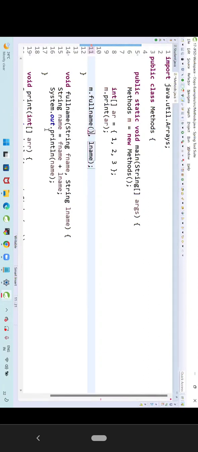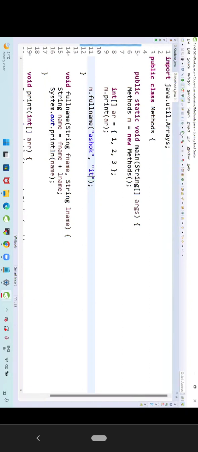Can I directly call it like this? No. Is it valid or invalid? Invalid. Why is it invalid? It is expecting two arguments. What are those two arguments? String arguments. Can I pass 10 comma 20? No. Why can't I pass 10 comma 20? It is expecting the first parameter as a string and the second parameter also as a string. So I need to supply two arguments for the method, first argument and second argument. Is it valid now? Yes.